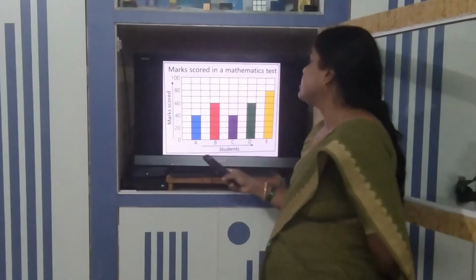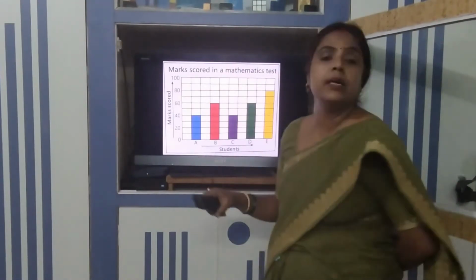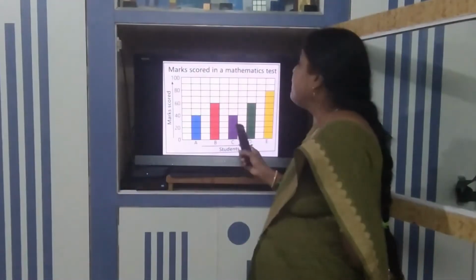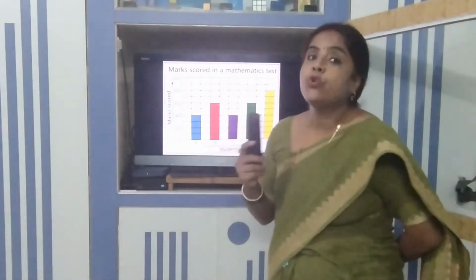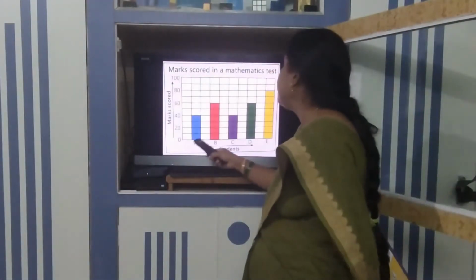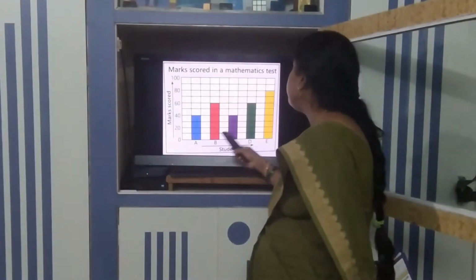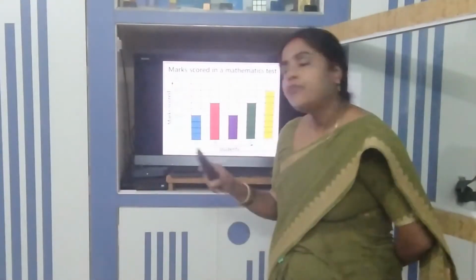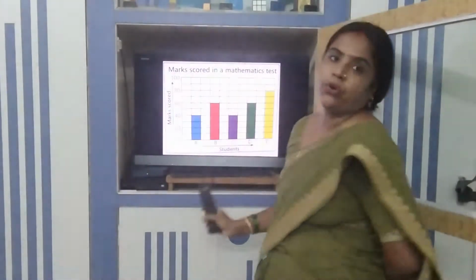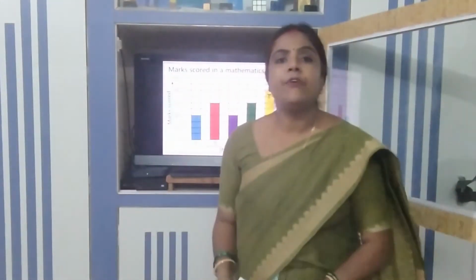Okay, so this information tells us that E has scored the maximum in the class. A and C have scored the same number, and B and D have scored the same. If anybody asks which two children have scored 40 marks, that is A and C. Which two students scored 60 marks? B and D. So from here we can conclude this. This is all about the information.